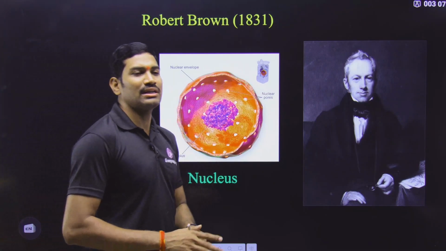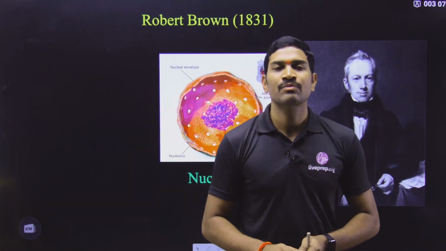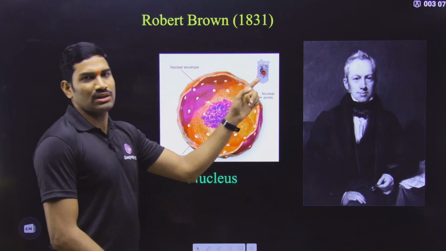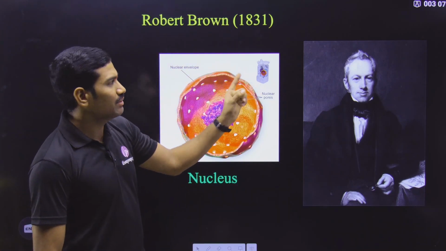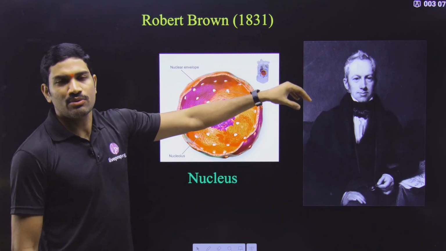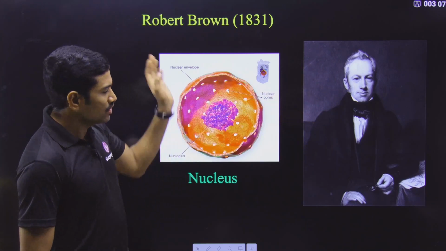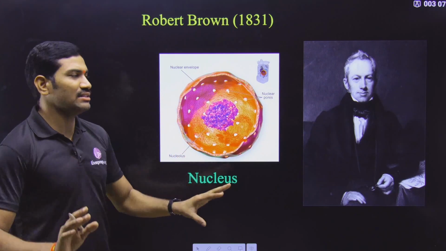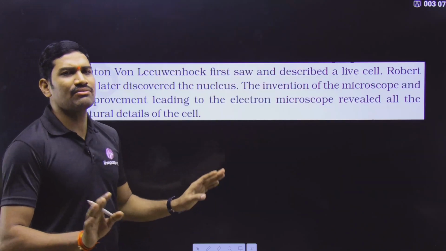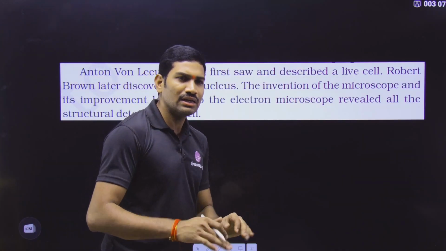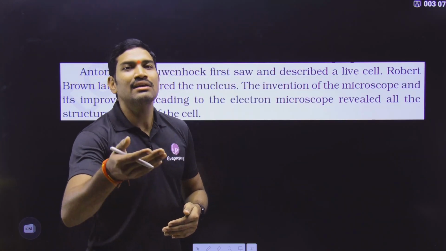The next point they have given in NCERT is who first discovered the nucleus. The nucleus was discovered by Robert Brown. Robert Brown, for the first time, observed the nucleus under the microscope. This is the basic information given in NCERT regarding the scientists. After this they talk about the cell theory.